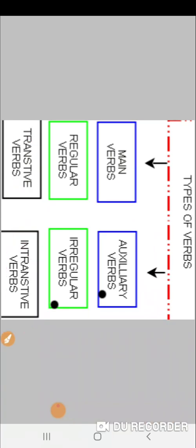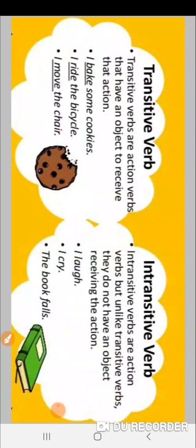So what are they? Transitive verbs. Here the word is coming from transit. The thing which transits, which moves towards some place, that is transit. So here the verb moves to your object. So hence those verbs are called transitive verbs. And intransitive, as the name suggests, they do not transit, they stay at one place.